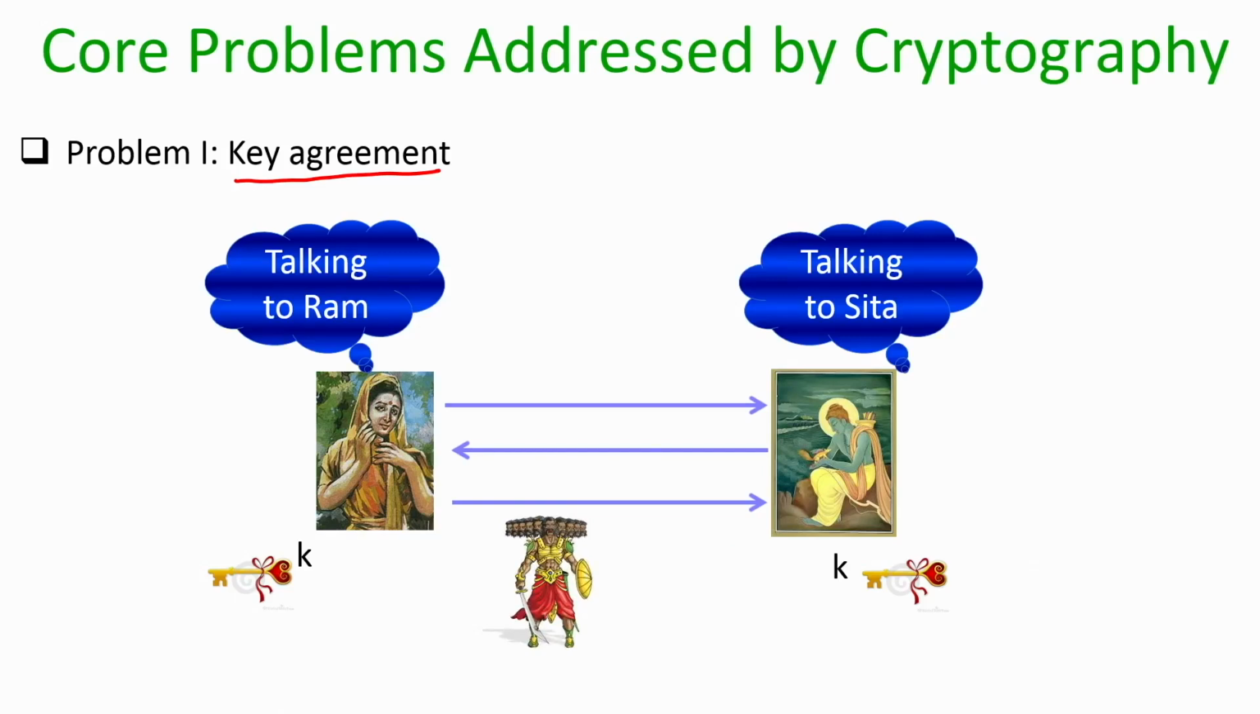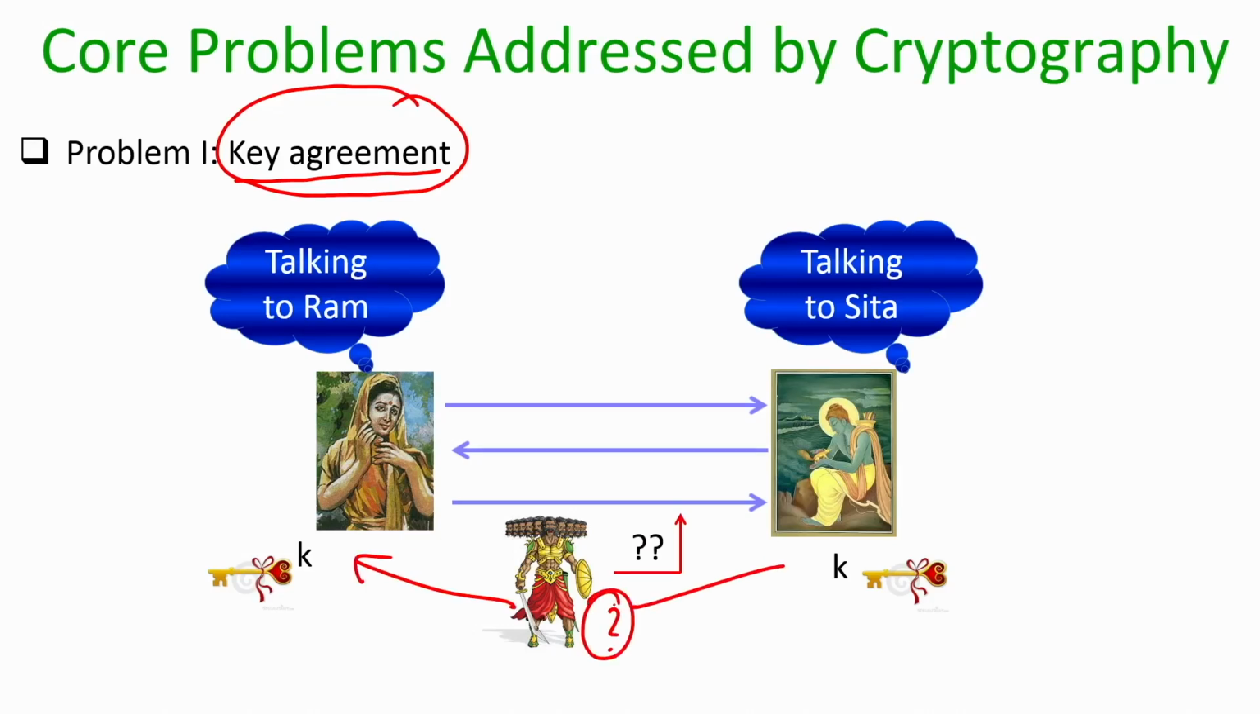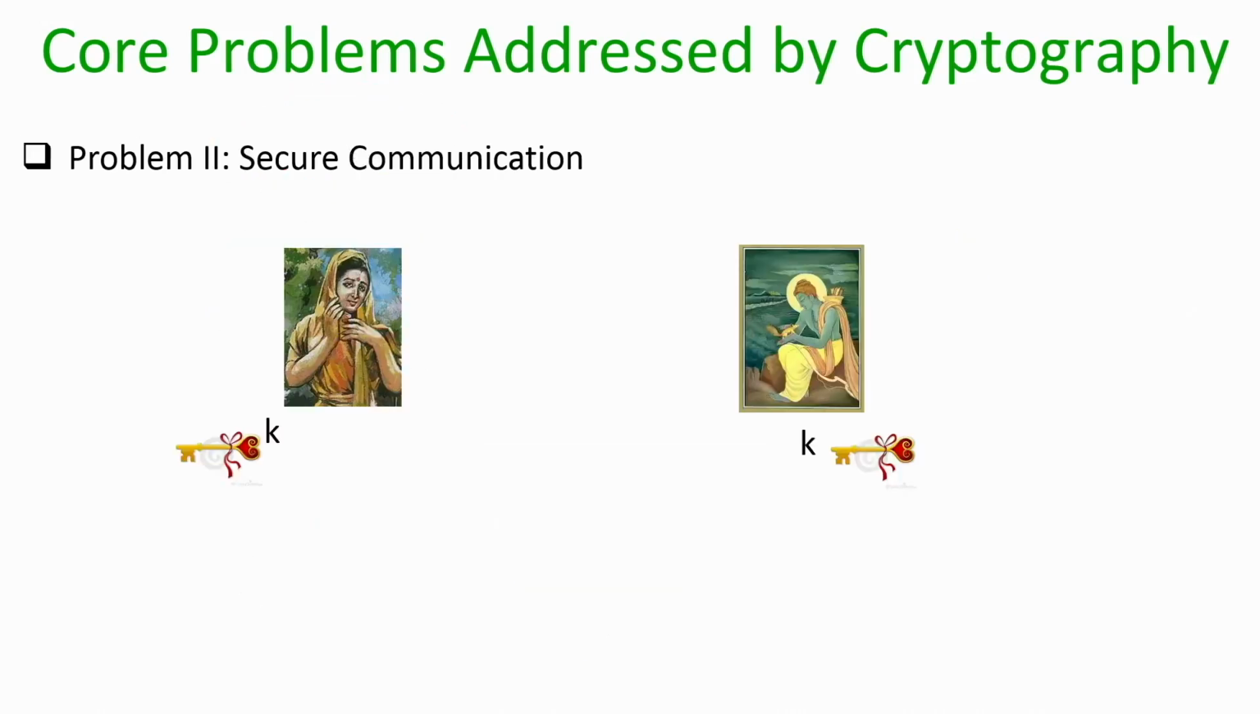And the interesting security property that I need from this key agreement protocol is that if there is any third party who has monitored the communication between Sita and Ram and who knows the protocol description, they should not be able to figure out what exactly is the key k which Sita and Ram have output. It might look like an impossible task, but we will see soon how exactly key agreement can be achieved.